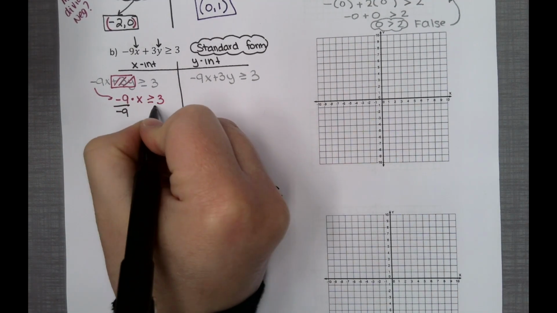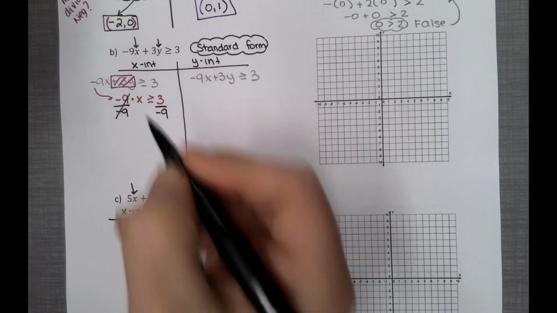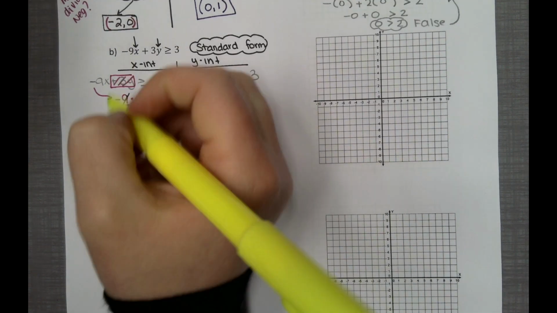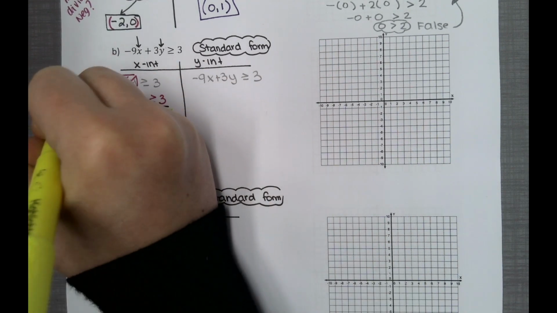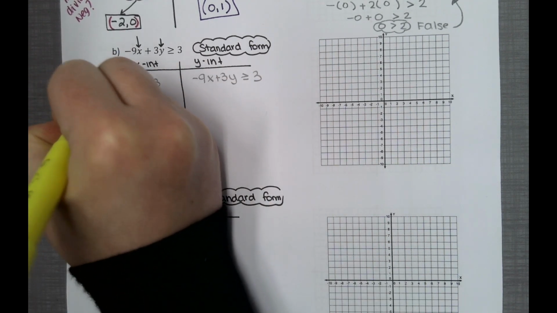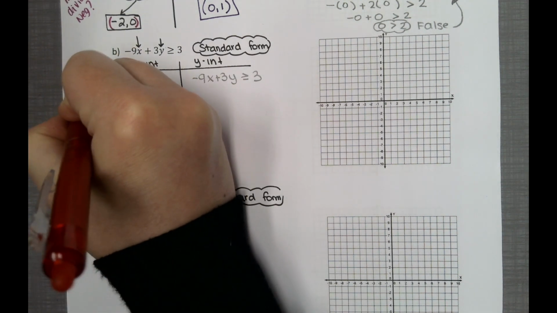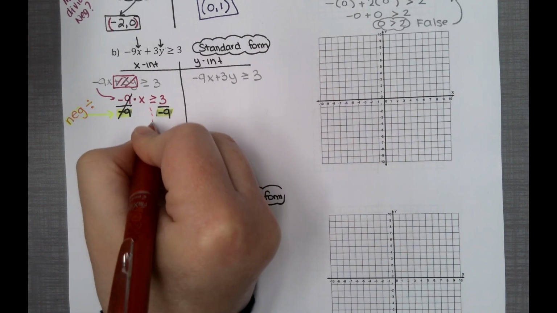Divide by negative 9, divide by negative 9. Okay, be careful here. Let's go ahead and highlight this. This right here is a negative division. Now be careful on this one. This is not going to be a pretty number.